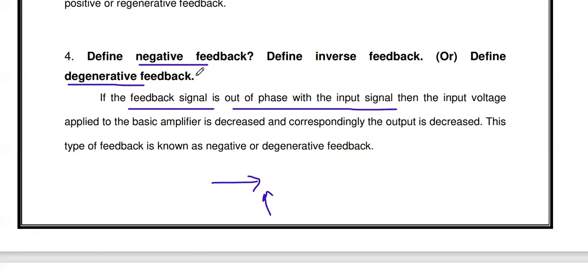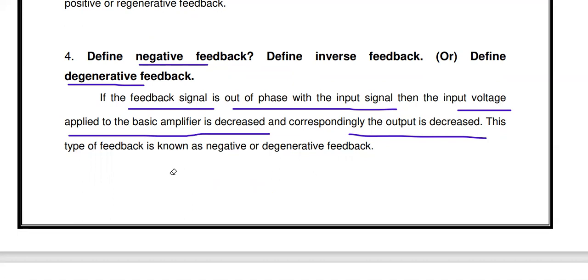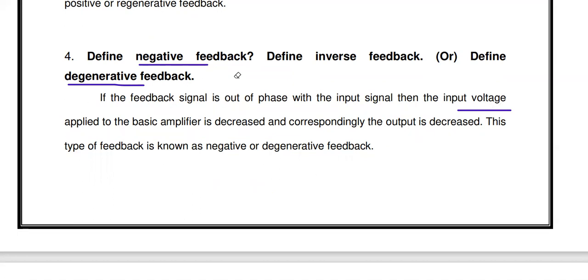So this feedback is called a negative feedback. You see, if the feedback signal is out of phase with the input signal, then the input voltage applied to the basic amplifier is decreased, and correspondingly the output is also decreased. So this type of feedback is called negative feedback or degenerative feedback. Okay, so this is the next one.